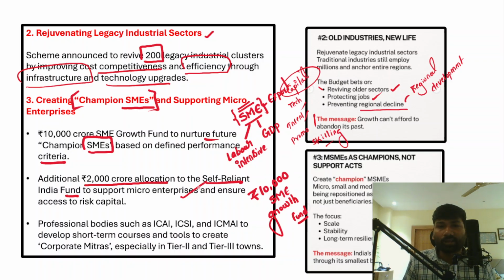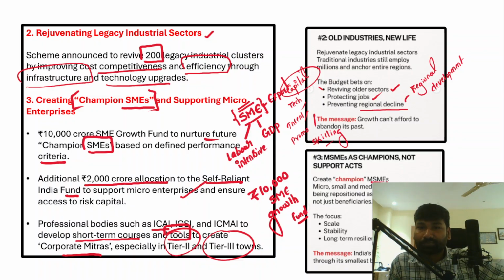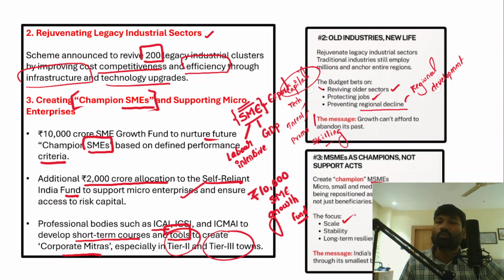So in fact, there are several other bodies such as ICAI, ICSI, ICMAI. These professional bodies will develop short-term courses and tools to create corporate mitras, particularly focusing on Tier 2 and Tier 3 cities. Therefore, the Champion MSME scheme focuses on the scale of operations of a small industry, its stability, and even the long-term resilience of small industries, right?